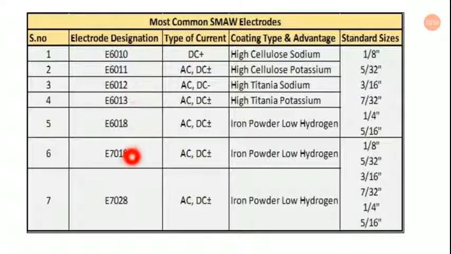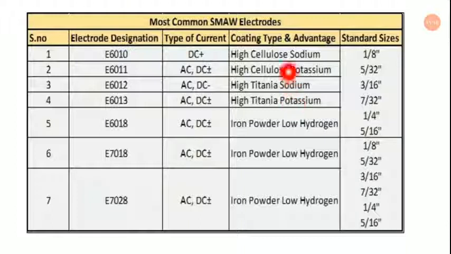Here are some commonly used electrode designations: E6010, E6011, E6012, E6013. These are the designations, specifications. When you are going to buy a packet of electrodes, you have to mention what type of electrode you need, whether you are doing AC or DC, or AC DC at a time, or simply DC. Okay, so you have to mention. So accordingly you will be obtaining these particular types of electrode from the market.